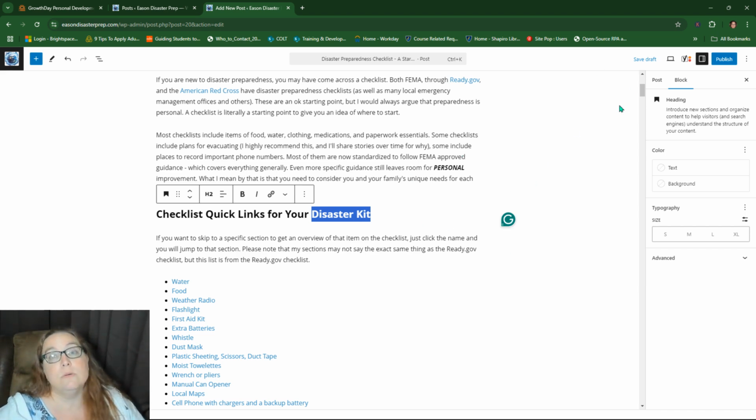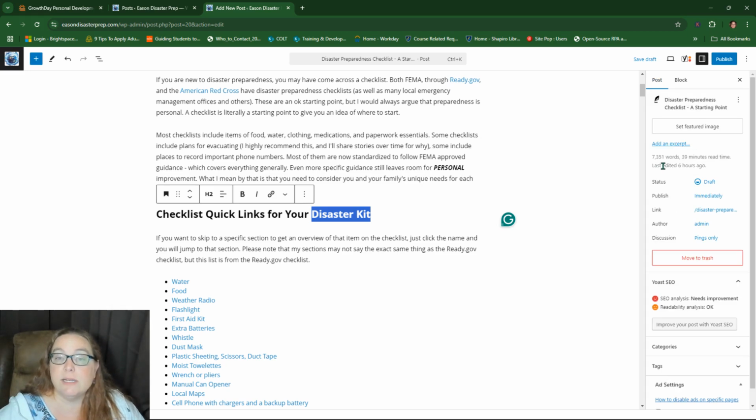So word count. Word count over here, you'll see I have 7,351 words. I'm going to tell you now, more than likely, somebody's not going to come in here and read this article straight through. I already know that. I understand that. I have it broken out specifically so people can do it in chunks, right? And I'll talk about that in just a second.